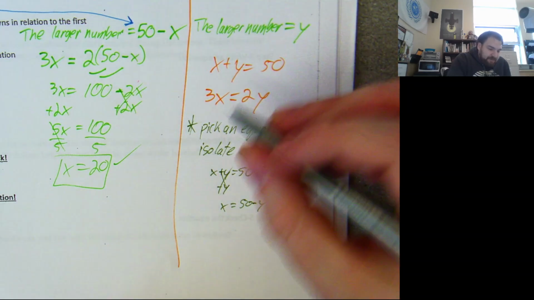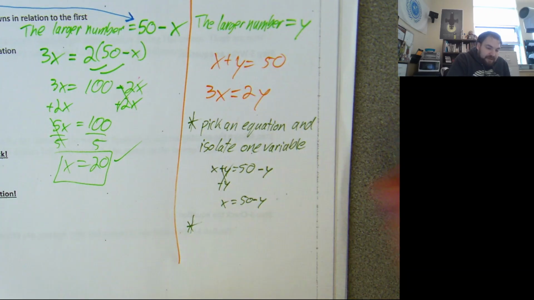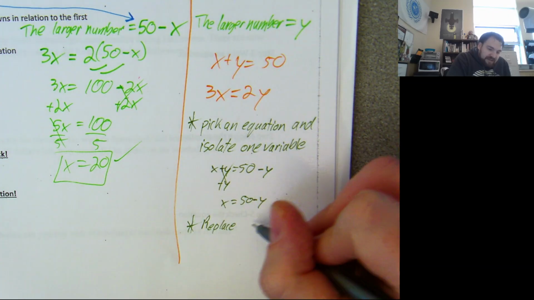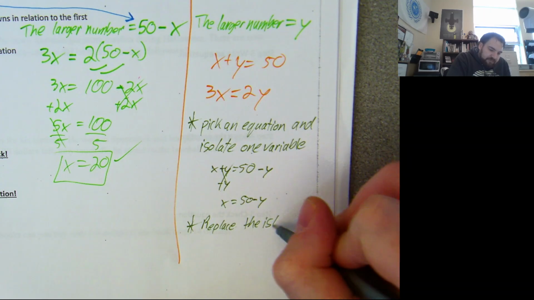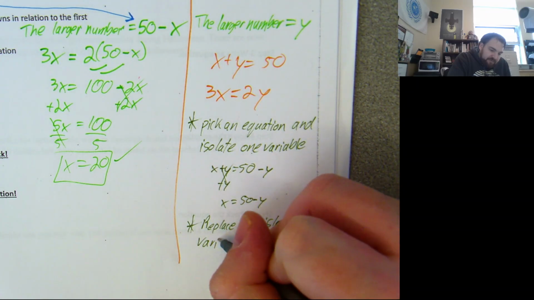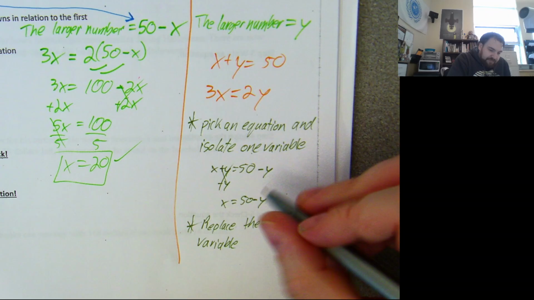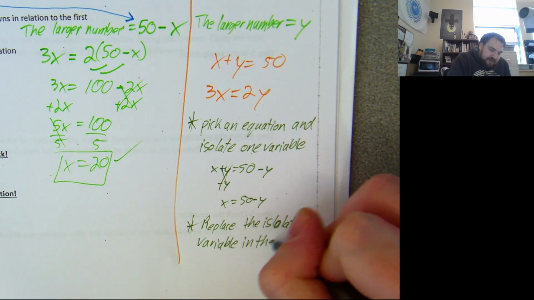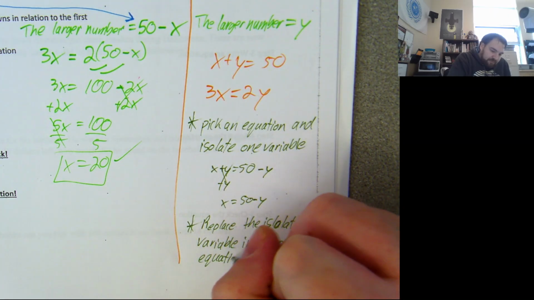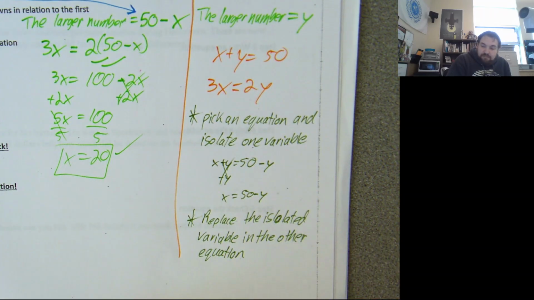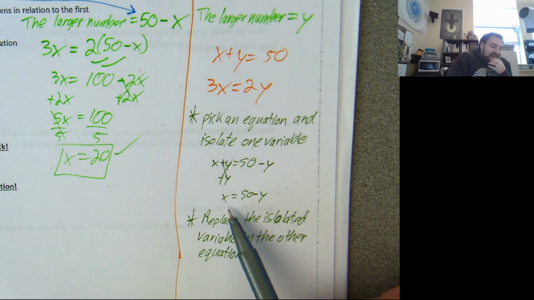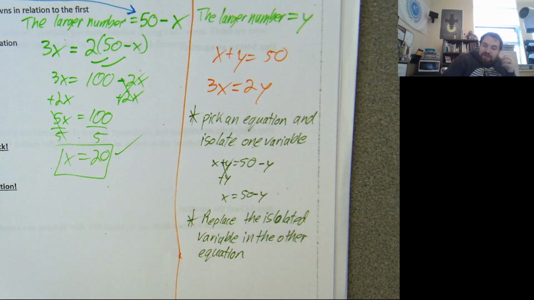The second step is to replace the isolated variable in the other equation. So I said that x equals 50 minus y. What we're going to do now is we're going to take this.